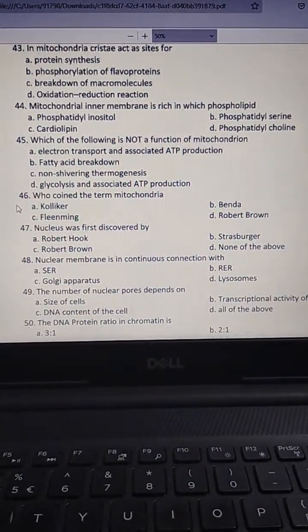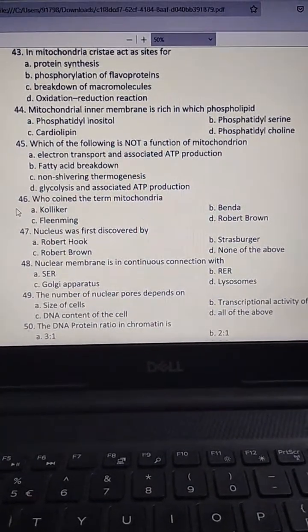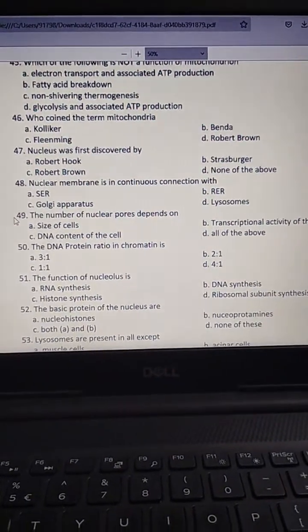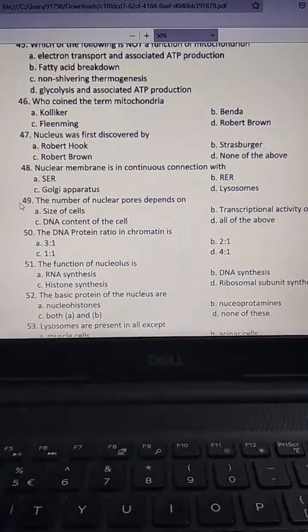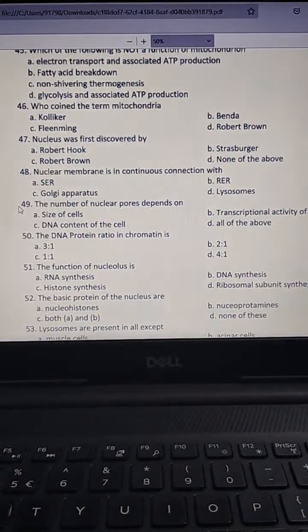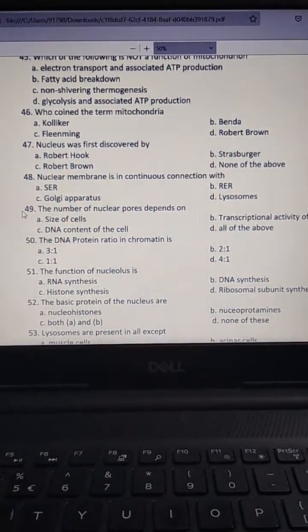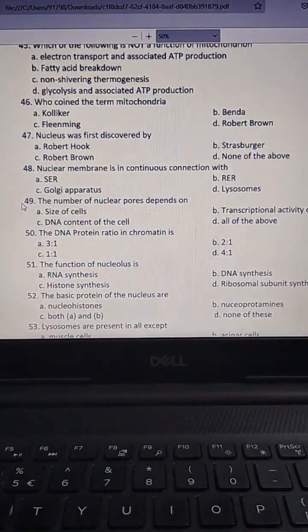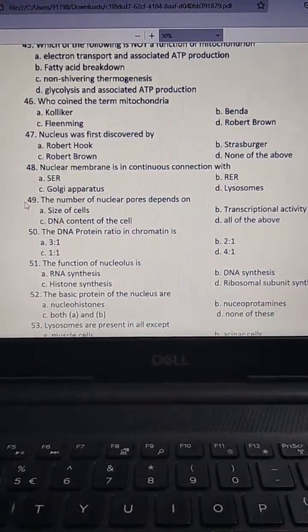Then, who coined the term mitochondria? Kolliker, Benda, Fleming, Robert Brown. The answer is B, Benda.